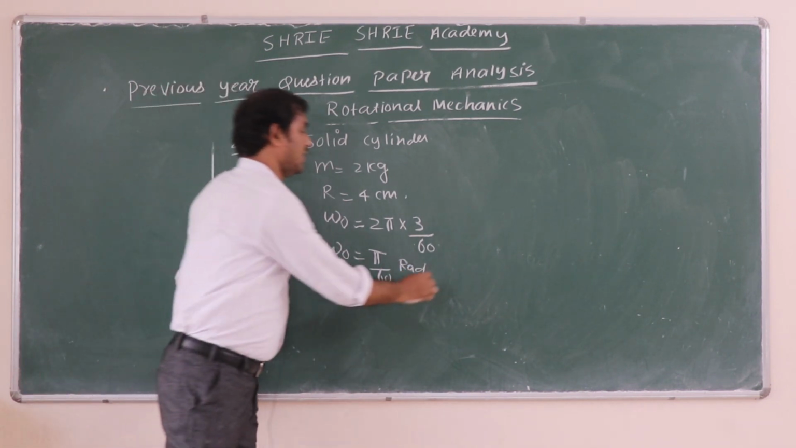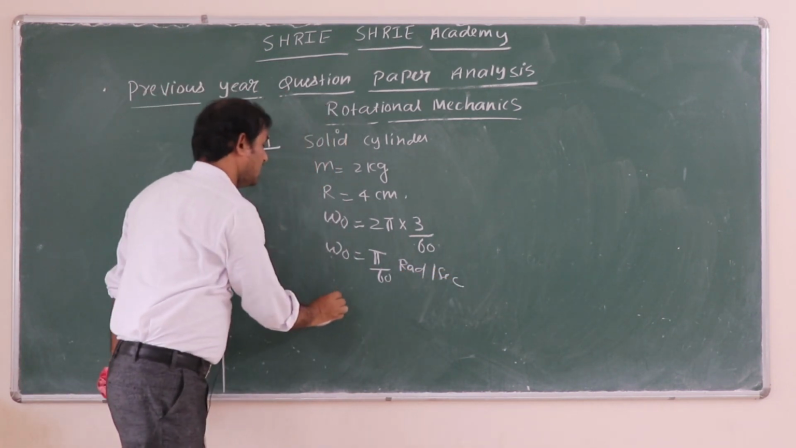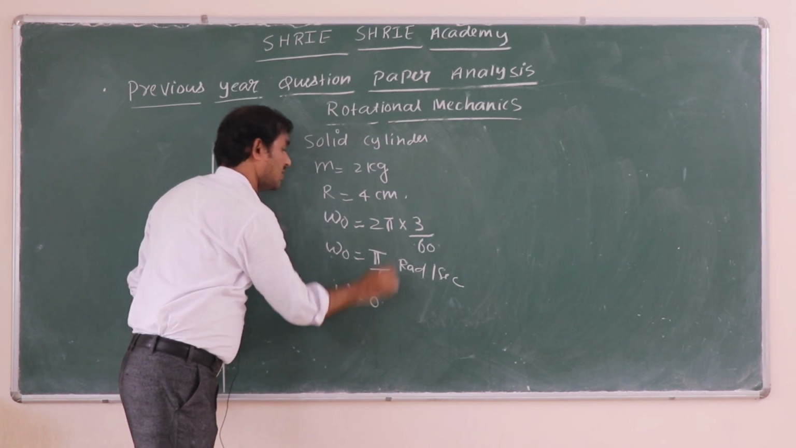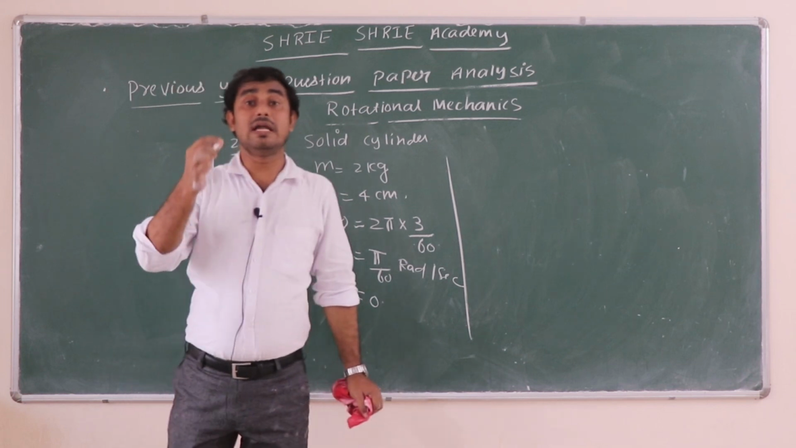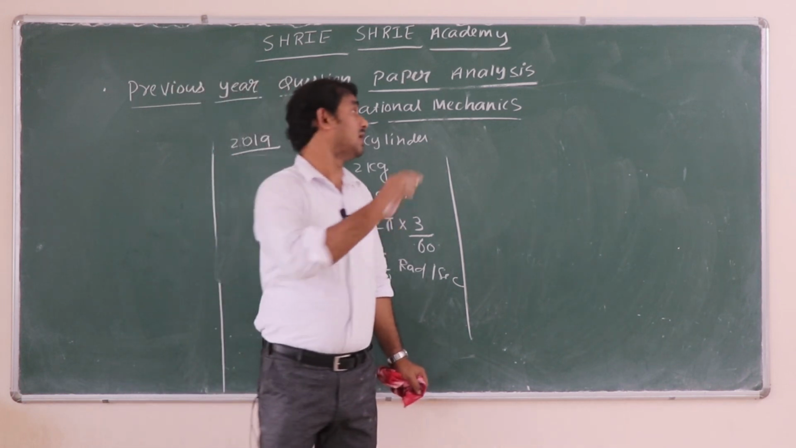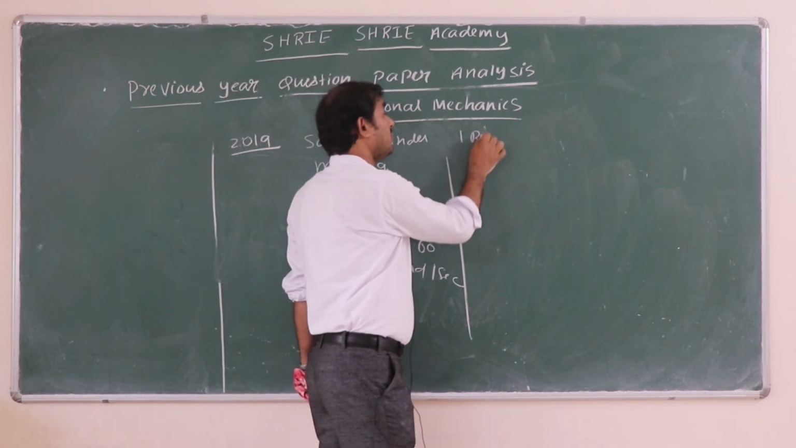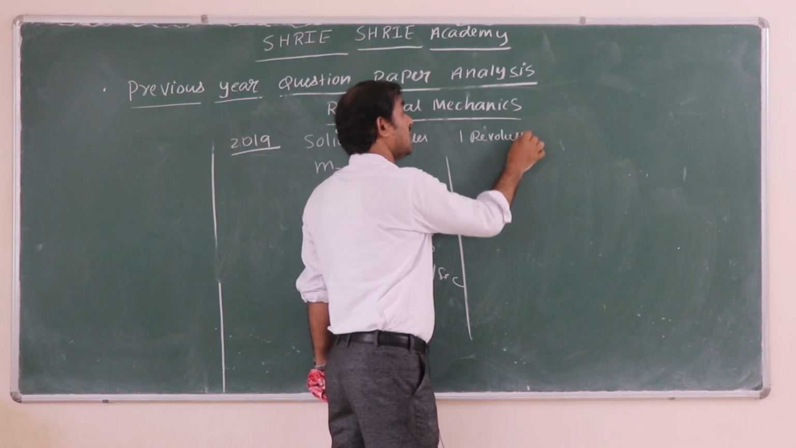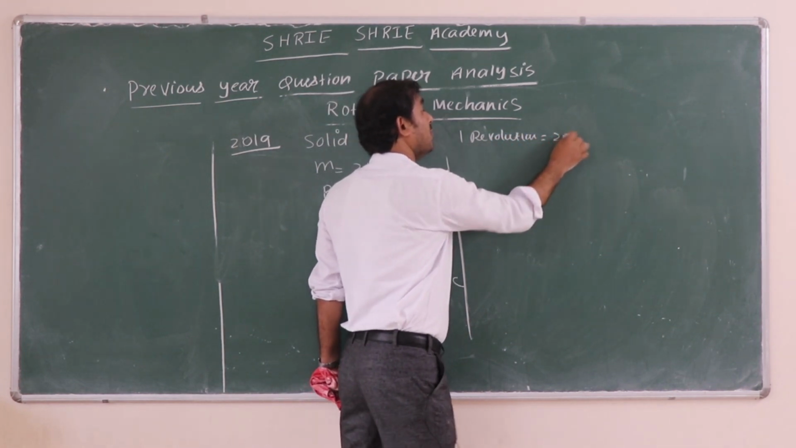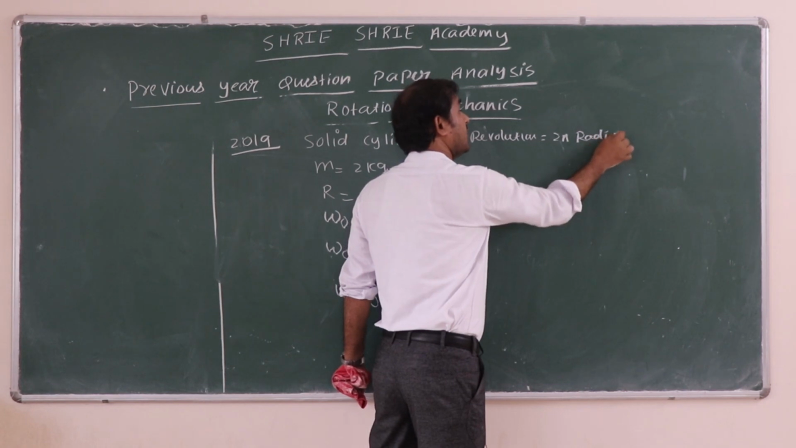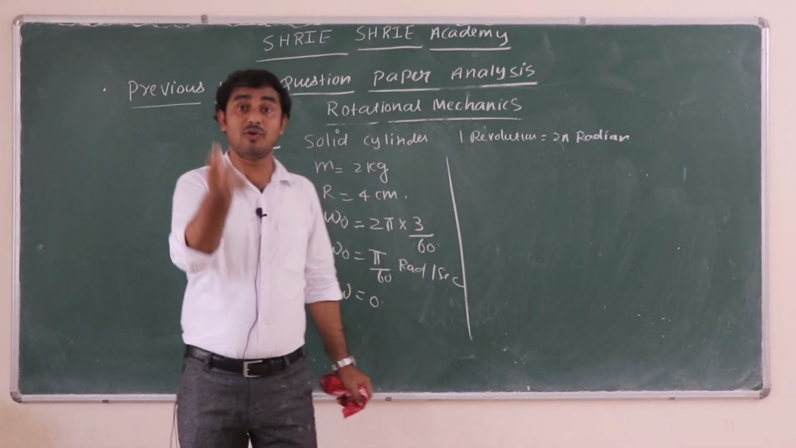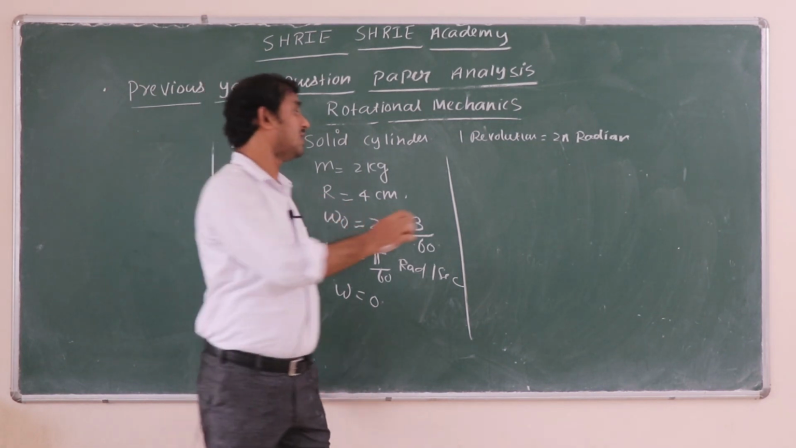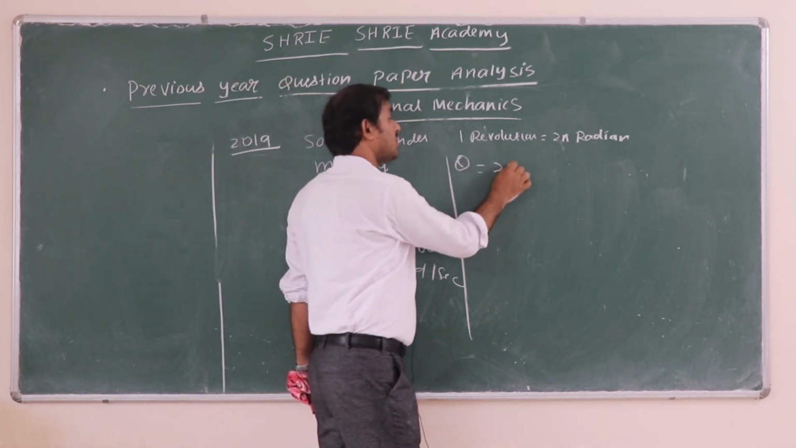Okay, 5/60 radian per second, and finally the body is coming to rest. At the same time, they told us it is making 2 pi revolutions. Remember, one revolution gives you how much displacement? 2 pi radian. So the displacement should be in terms of radian. So one revolution is 2 pi radian, and you are taking 2 pi rotations, which means the total angular displacement comes out to be